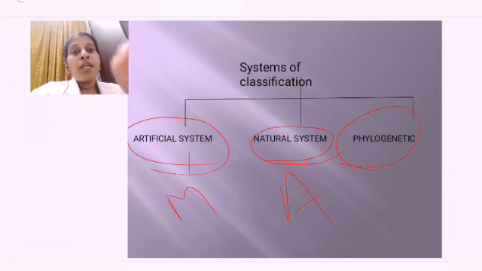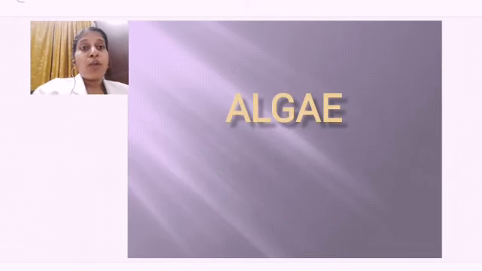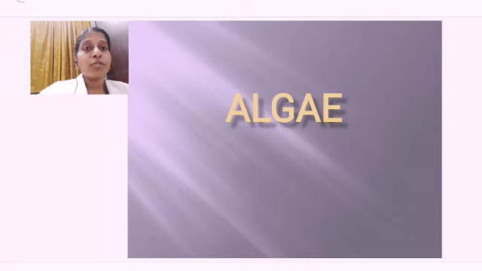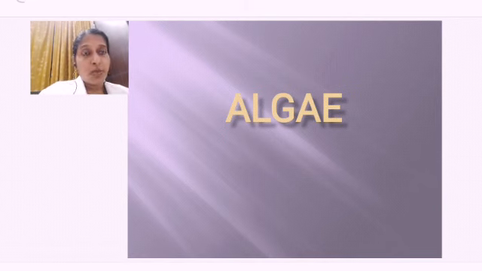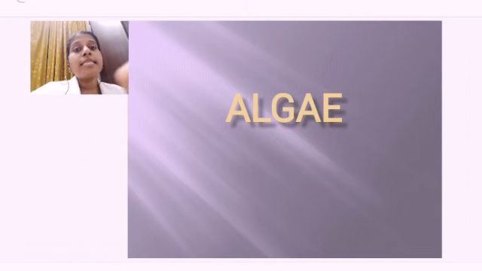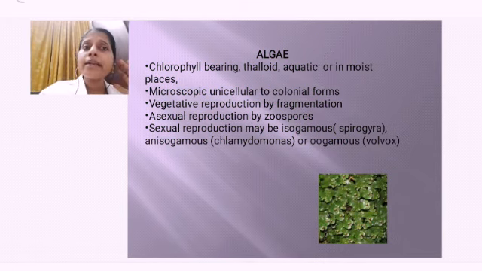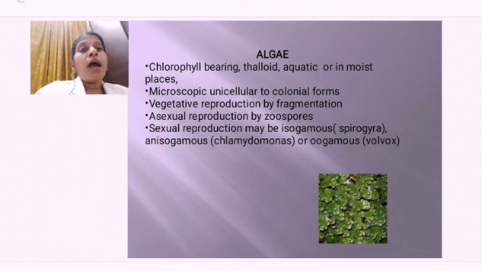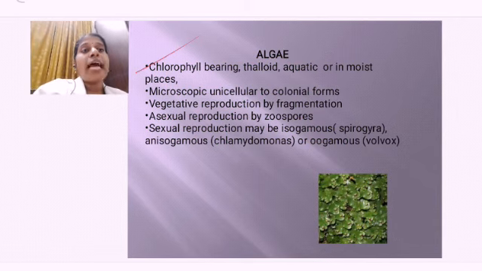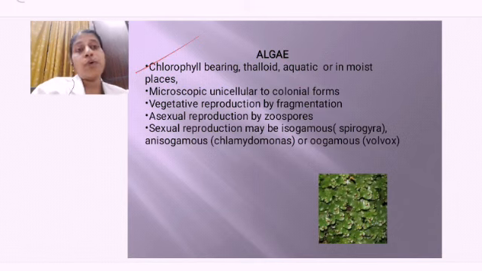Now, we are moving on to the first one, Thallophyta. Under that, we are going to discuss algae. So, under Thallophyta, who is coming? Algae. So, we are going to discuss algae first. When you are seeing this algae, the algae have a few characteristics. What are the characteristics of algae? They are chlorophyll bearing, thalloid, aquatic, or they are placed in very moist places. You can find these algae growing there.